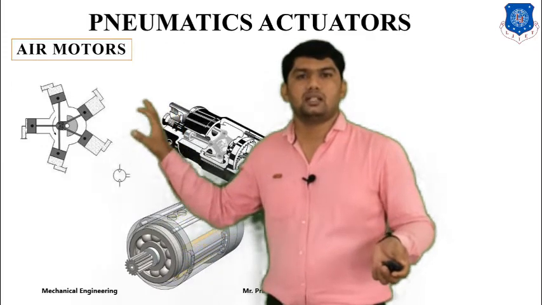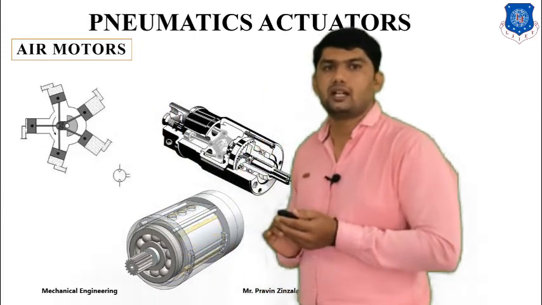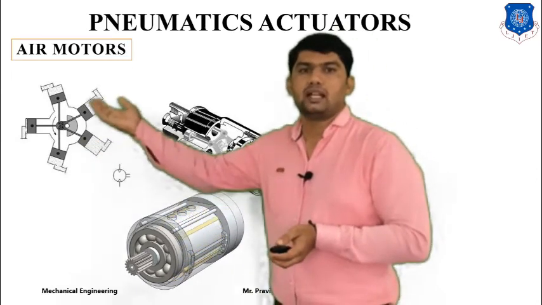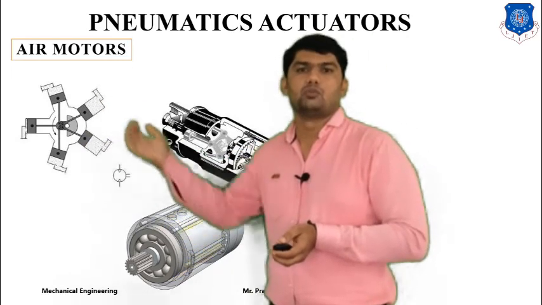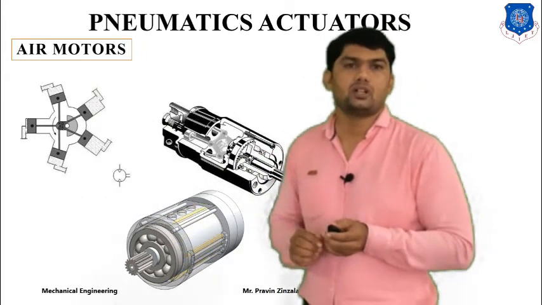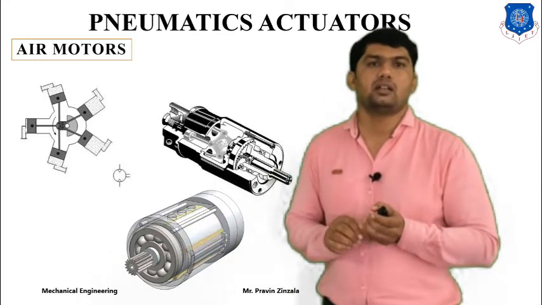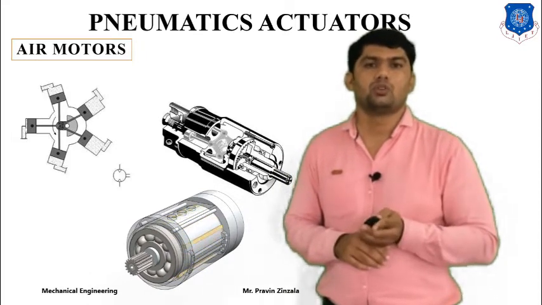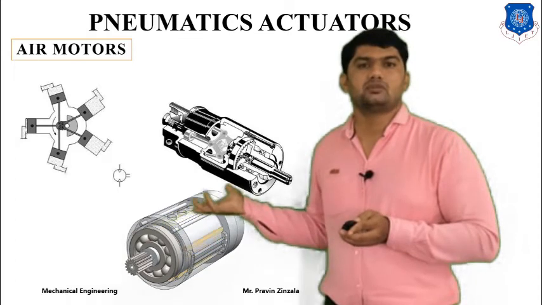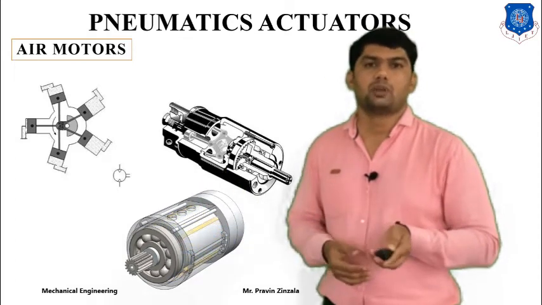Whenever we supply compressed air to the different piston cylinder arrangements, we can get high rotational motion. The main function of an air motor is to convert pressurized energy into mechanical energy in the form of rotary motion. So we can also say that it is one type of rotary component, with the opposite function to the compressor.